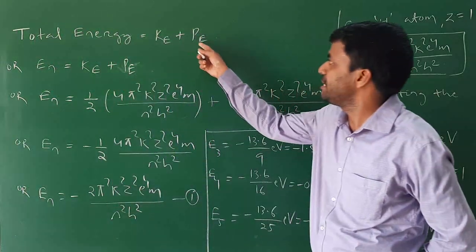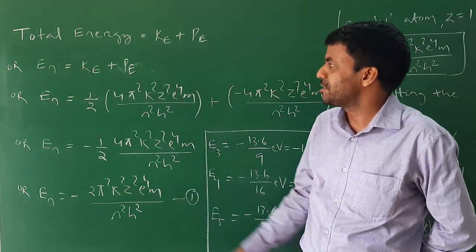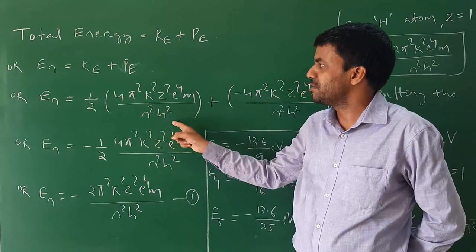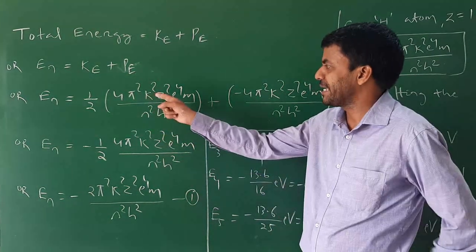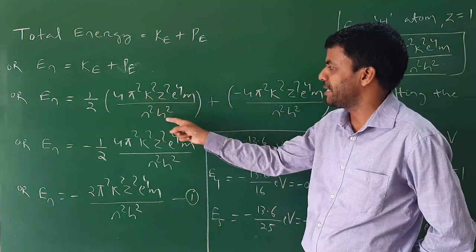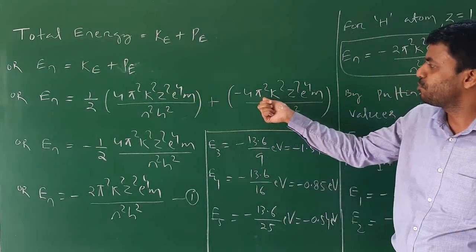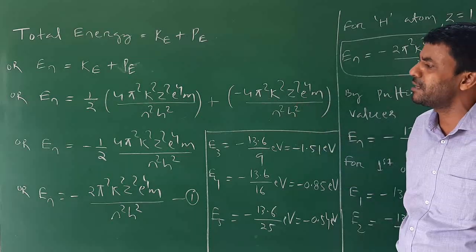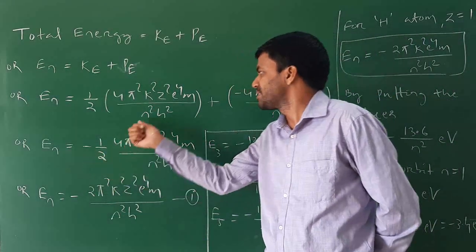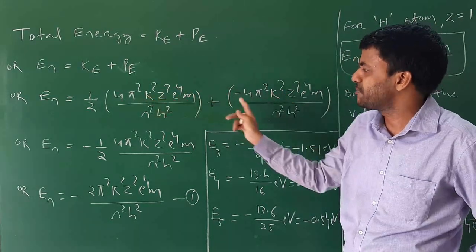Potential energy, or En equal to, in place of kinetic energy I have just written the value of kinetic energy, half 4 pi square K square Z square e^4 m by n square h square, plus potential energy, that is minus 4 pi square K square Z square e^4 m by n square h square. By solving these two, because this factor is a common factor and this is half, that is minus 1,